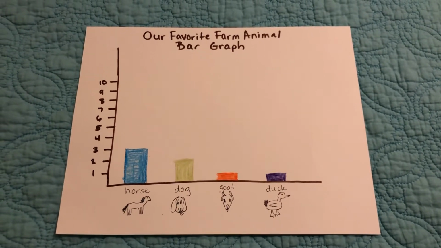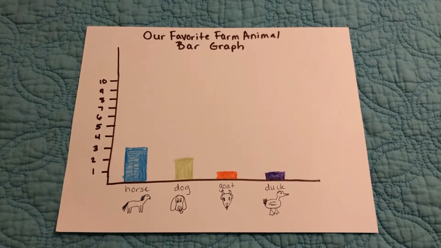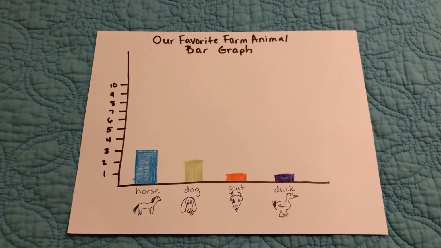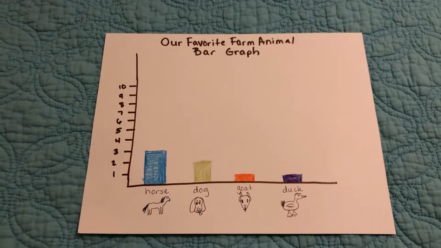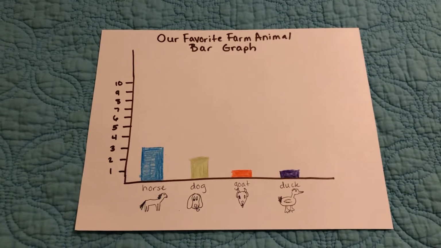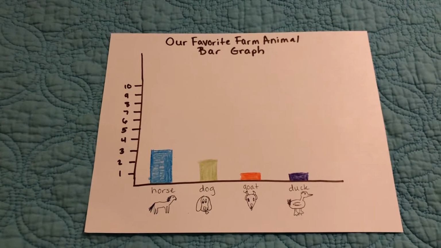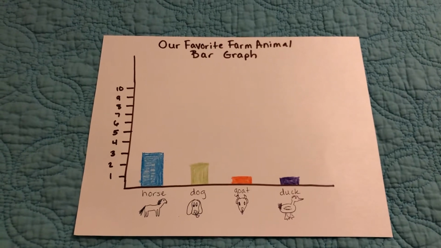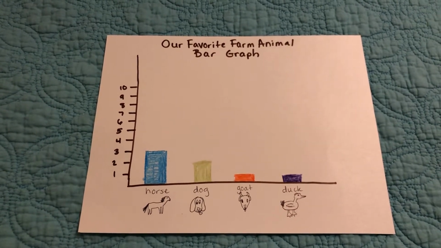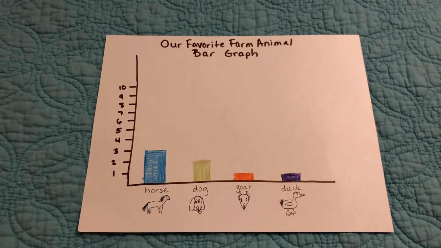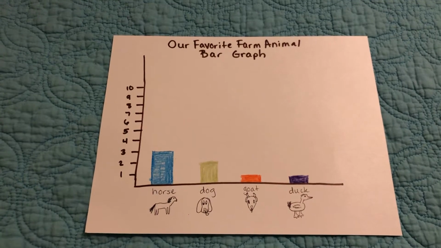Today's Fun Friday and Kindergarten Friday, and so we're going to be doing some higher level thinking skills. One of the activities I asked you to do the other day was draw your favorite farm animal and send me a picture. So we had 6 responses on that. So I took that information after I tallied up everything and have used that information to make a bar graph.